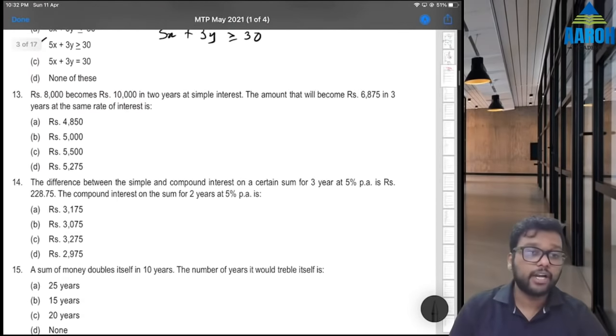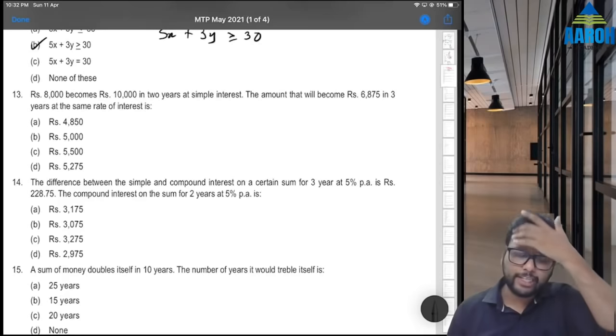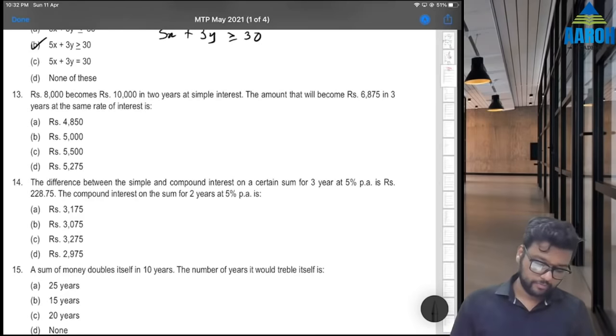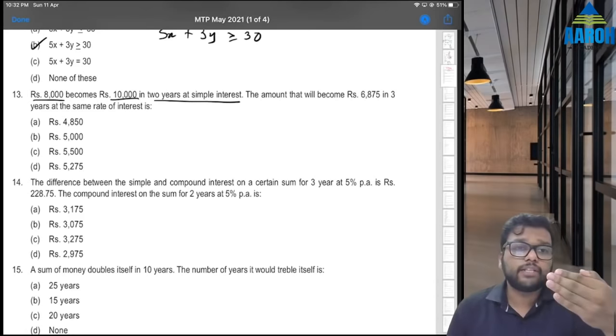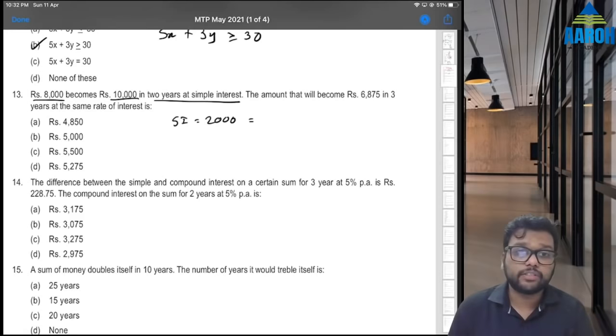Now time value of money has started. There are a lot of questions on time value. In final exam also nearly 12 to 16 questions are on TVM. So remember that. 13th. Rupees 8,000 becomes 10,000 in 2 years at simple interest. 8,000 becomes 10,000. That means 2,000 is simple interest. So simple interest is 2,000 in 2 years.